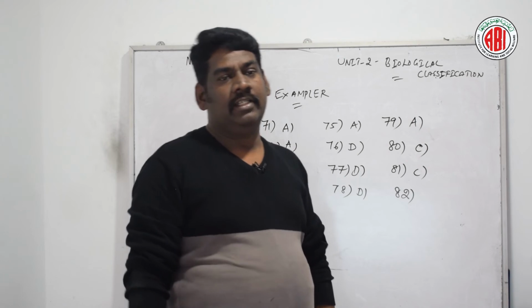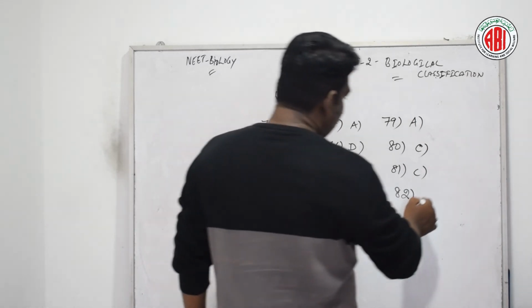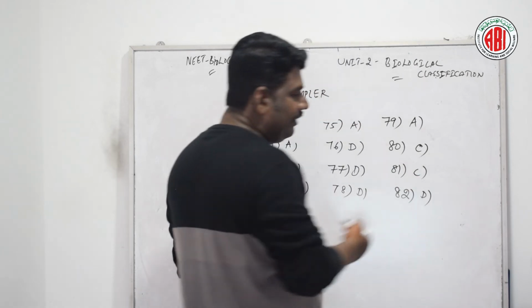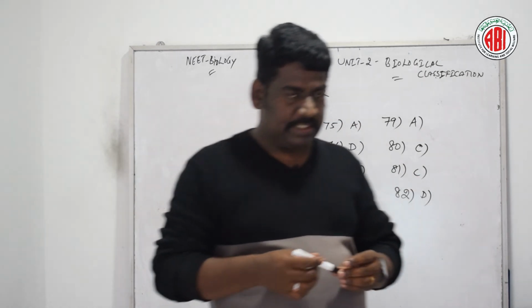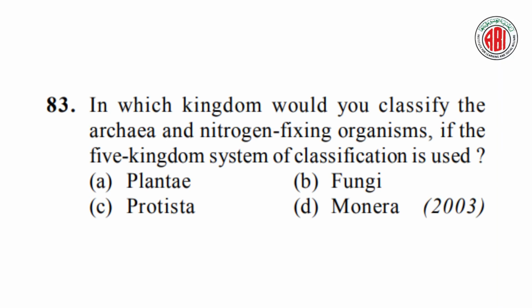Let us see. So, according to this question, option D is the right answer. This question earlier we have discussed already. Yes. Now, let us go for question number 83. In which kingdom would you classify the archaea and nitrogen fixing organism if the 5 kingdom classification is used? Here are 4 different options given. Plantae, fungi, protista, monera. Let us see the right answer for this question.